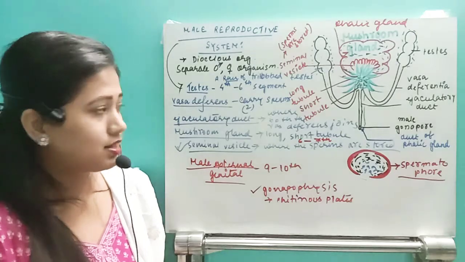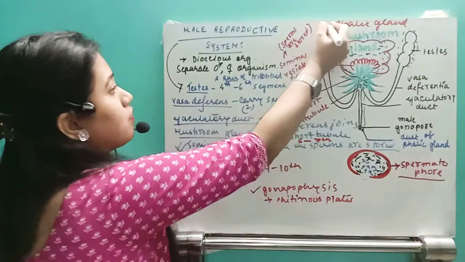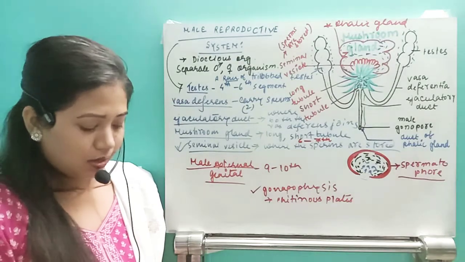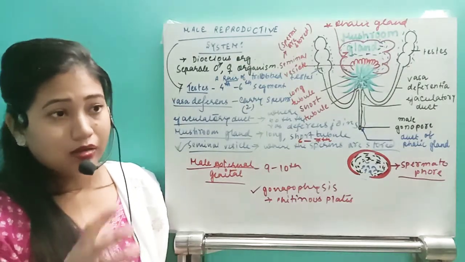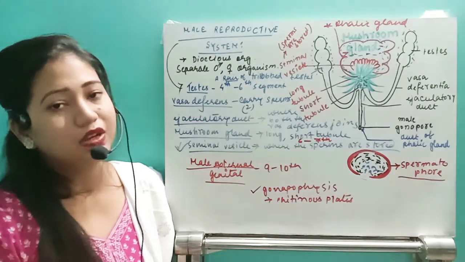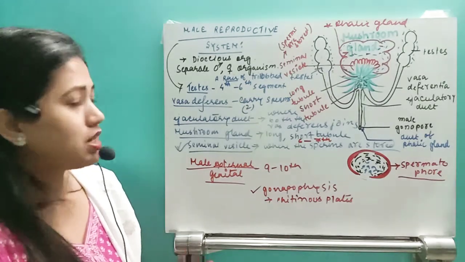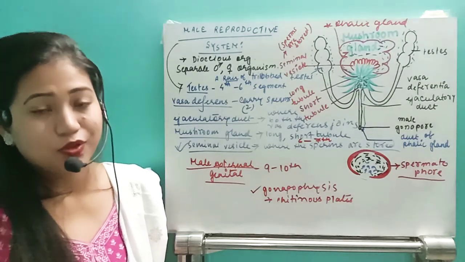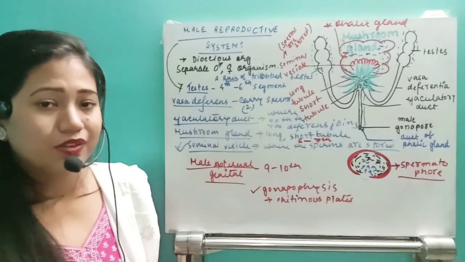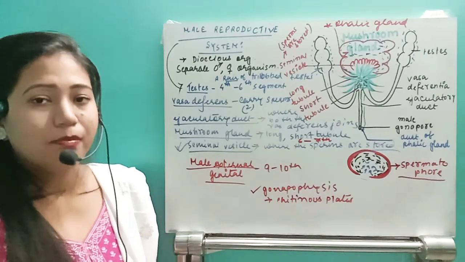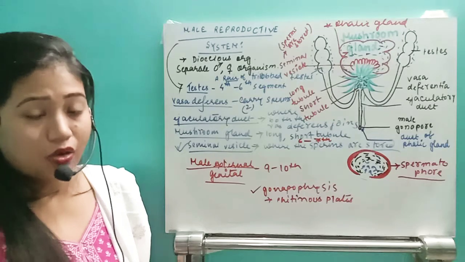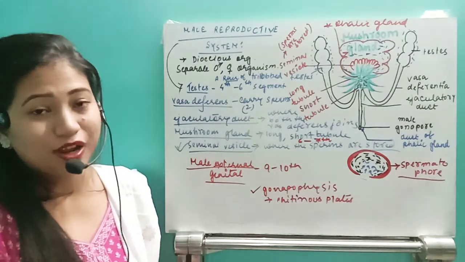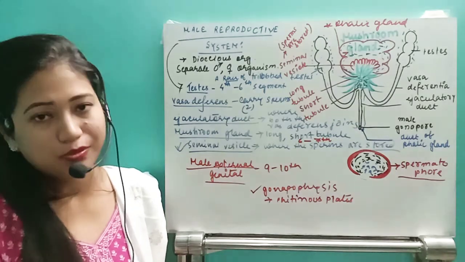I hope you understand the phallic gland, the function of the phallic gland, and the location or the segment where the male and the female organs are present, which segment, that will come in your exam. So remember that. That is all about the male reproductive system. In the next video, we will see the female reproductive system. That's why I have to make the videos separately, because this organism is dioecious. Male organs are present in one organism and female organs are present in a different organism. So we have completed the male reproductive system here. In the next video, we will see the female reproductive system.